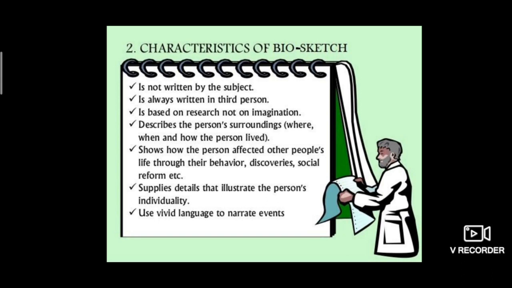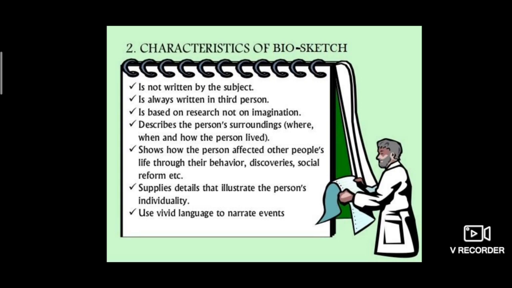It describes the person's surrounding, where, when, and how the person lived. This is very clear. It describes where he lived, when he lived, the way of his living, and what he did at that particular period of time. It shows how the person affected other people's life through their behavior, discoveries, social reform, etc. Here we have to understand that the person affected other people's life. It means what all achievements he did. If he's a good person, naturally he's done something good for the society. Or if he's a bad person, naturally something bad for the society.